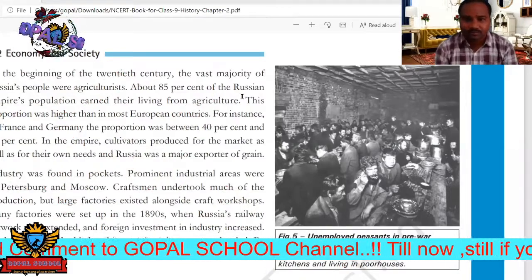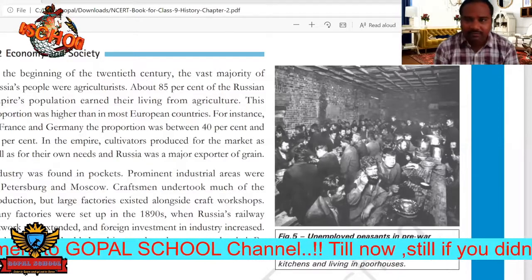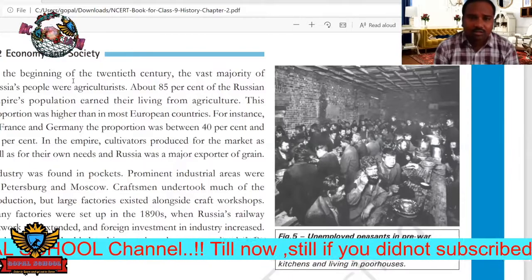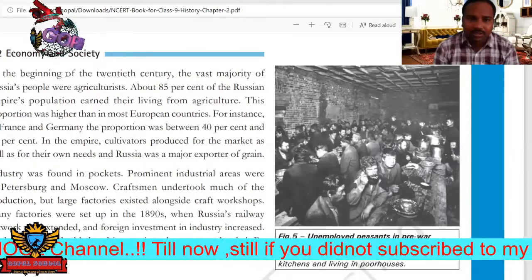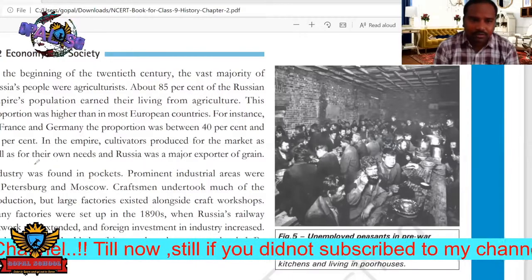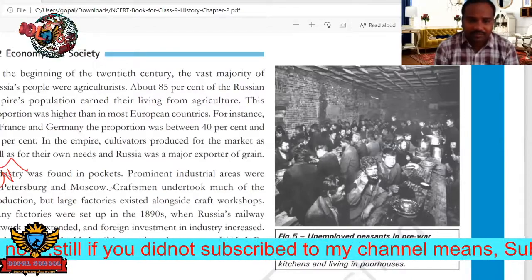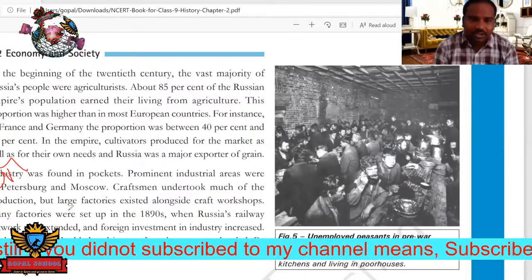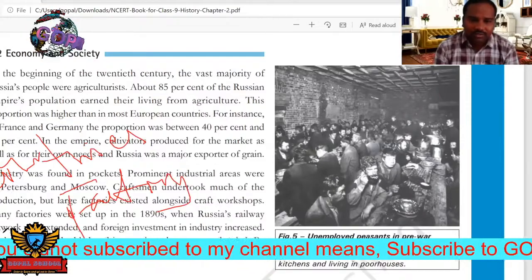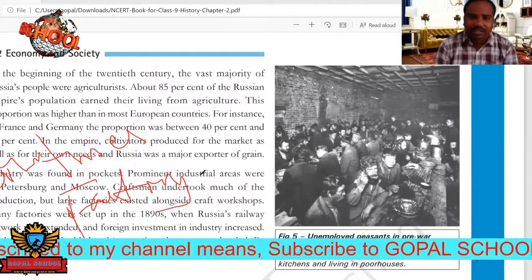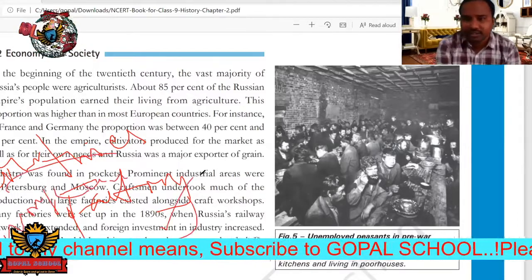They said that all the properties of the country, whatever factories the country has, should be owned by the workers, because workers are the main means. So like that, the workers started the movement.